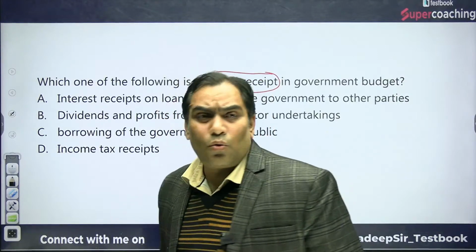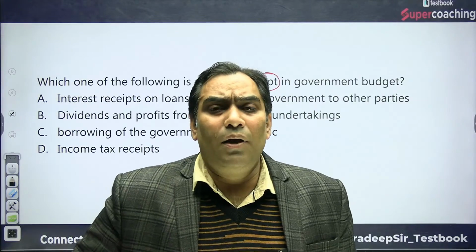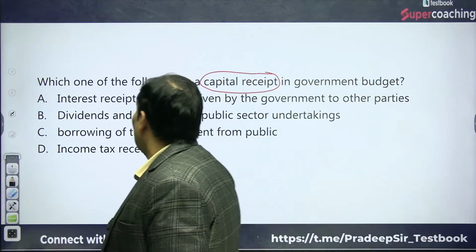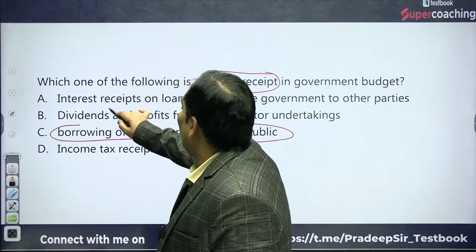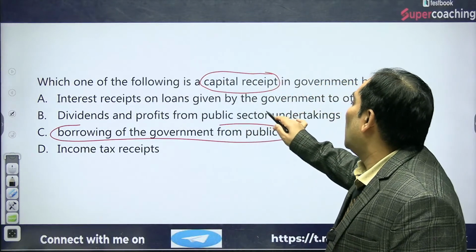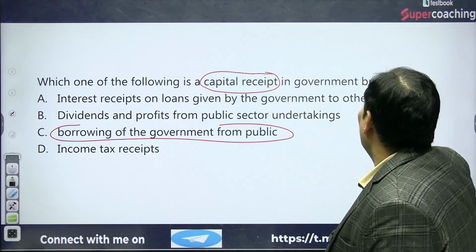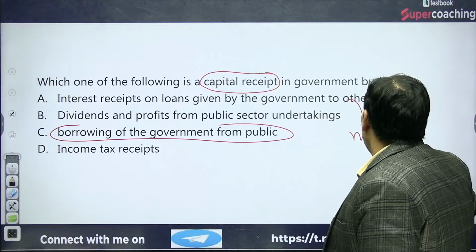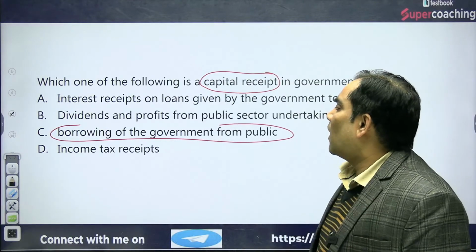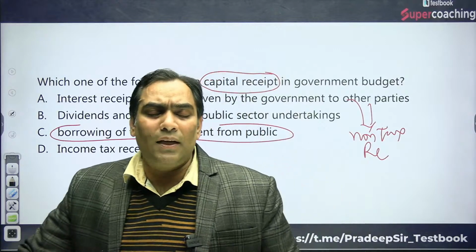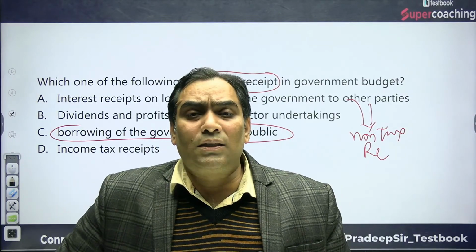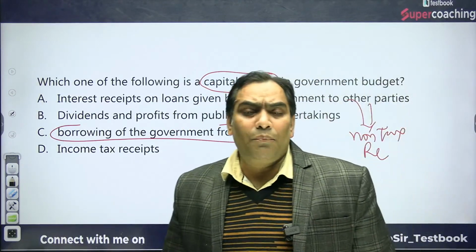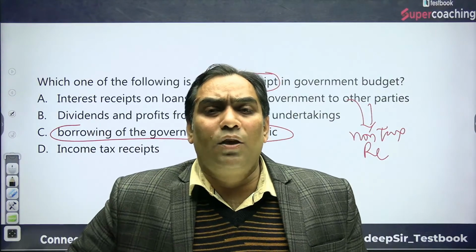So assets are going to decrease and liability is going to increase. That means capital receipts are borrowings. The very first option is interest receipt on loans given by the government to another party. That will be part of non-tax revenue receipts. Whenever the government gets receipts on past loans, that will be part of non-tax revenue receipts. And second is dividend and profit from public sector undertakings. That will also be part of non-tax revenue receipts.